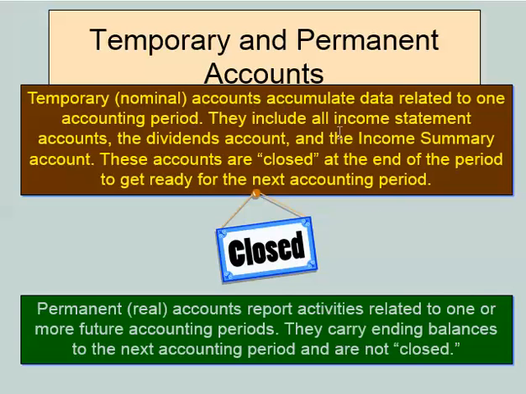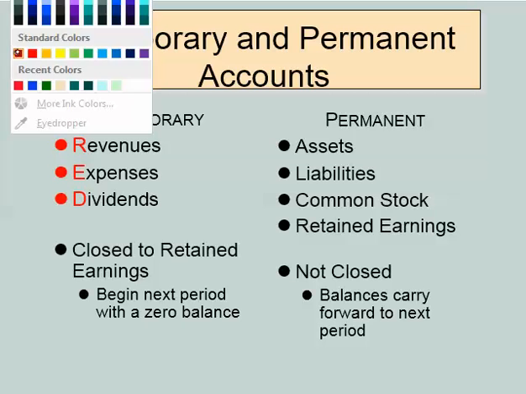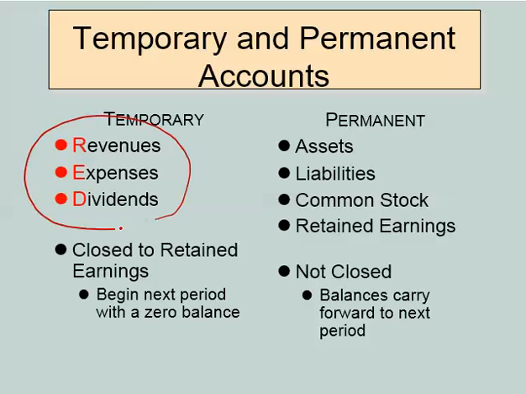What we do close out, though, are our revenue, expense, and dividend accounts. Those we're all going to wipe away clean for the next accounting period so we can start accruing anew to find out what those are going to be as we go along. I like to call those the red accounts, and it's nice because they actually do spell out red. So those temporary accounts, revenues, expenses, and dividends, we need to close those out in preparation for the next accounting period. What we do is we post any extra into our retained earnings. And then again, those permanent accounts, our asset, liability, and equity accounts, are going to stay open.